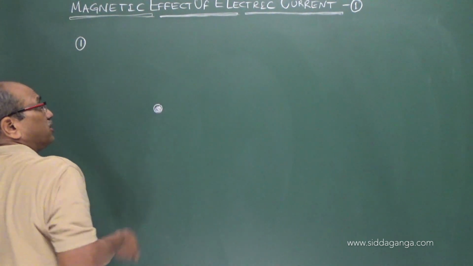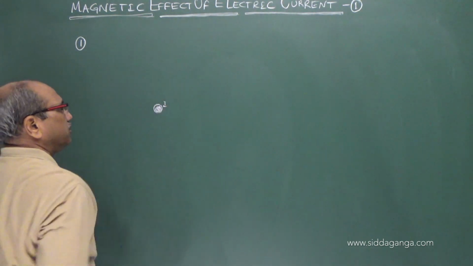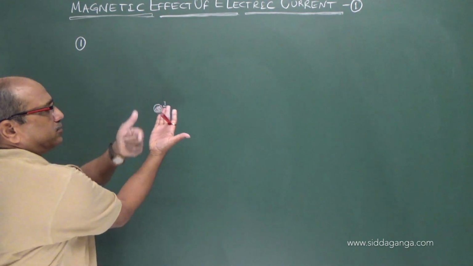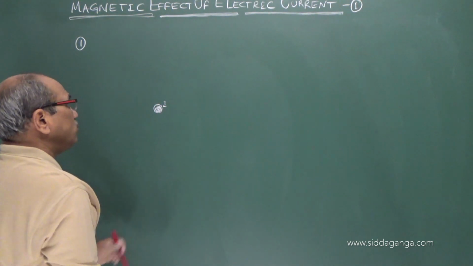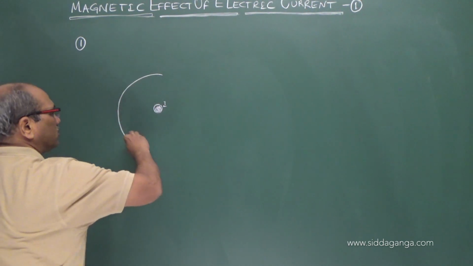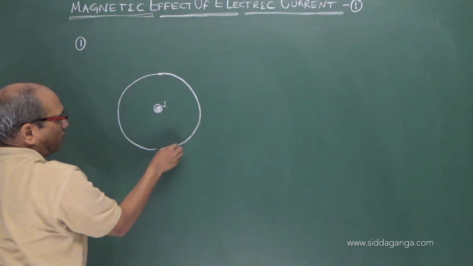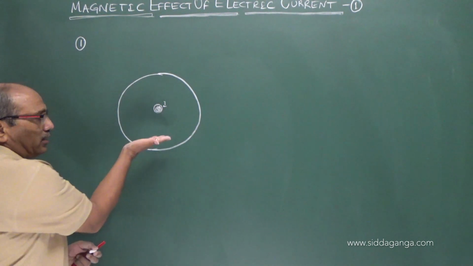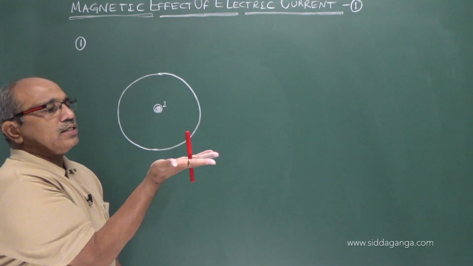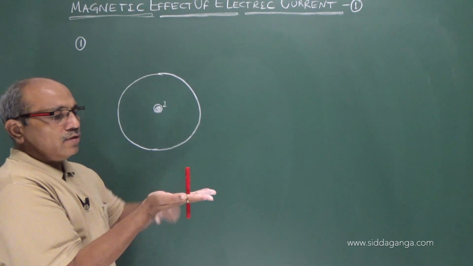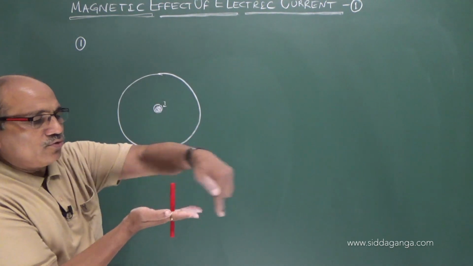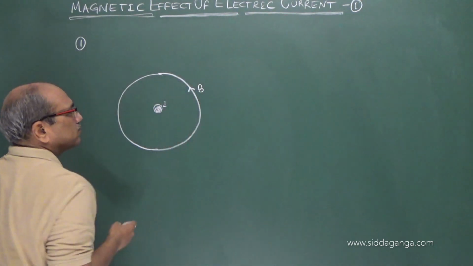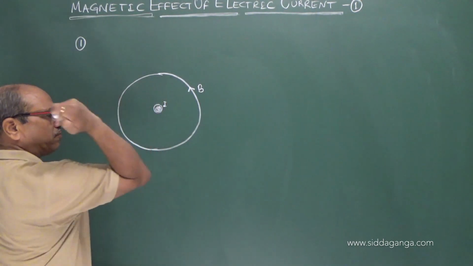Current is towards us, vertically upward. Imagine the current is vertically upward, just like this. This is the wire. Now, you know the magnetic field is circular around this. So when this conductor carries current upward, the magnetic field produced will be anti-clockwise. That means this is the direction of B due to the current in the wire, which is perpendicular to the board.